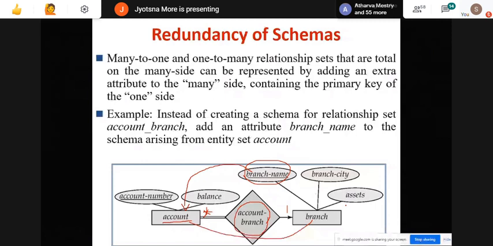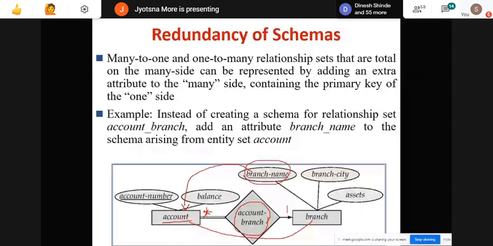Because it would unnecessarily add redundancy to our relational model, which is not required. We just need to show the connection between these two tables, which we can show via this, because these are participating in total. So one side primary key goes to the many side.